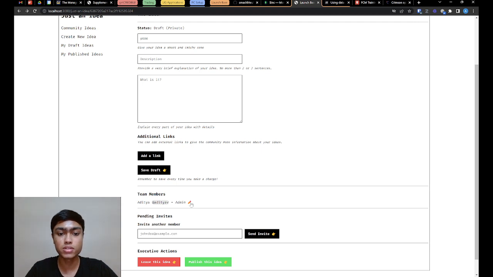So what I've done is, you can change roles. If you're an admin, you can change someone else's role. So you can degrade another admin's role to a normal member, but you can never remove a member from an idea at any point of time. So they will always have read access. The only thing is they can't edit it. Because they were part of the idea initially, that is your choice to include them. So they will only be allowed to leave the idea on their own will.